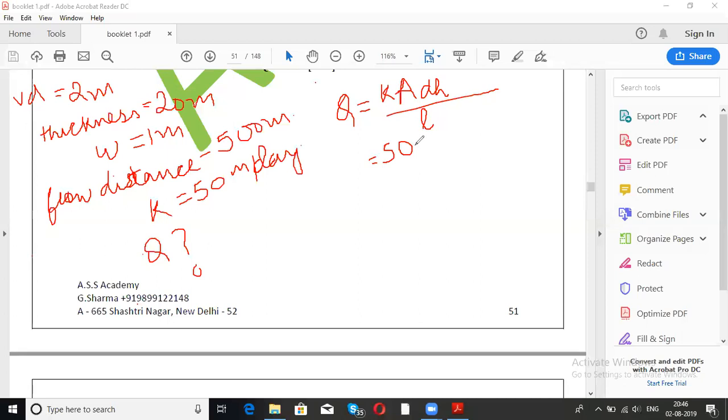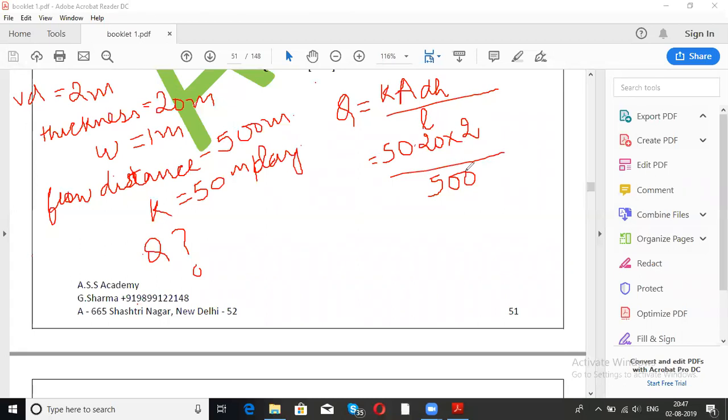Cross sectional area कैसे निकालेंगे? Two dimensions are given, thickness and width. When we multiply thickness and width together, we get 1 into 20, that would be 20 meter square, right? This is the cross sectional area. Now dh is the vertical drop, and Q is meter cube per day. Vertical drop in the water table is 2 meters divided by flow distance. Flow distance is 500 meters.